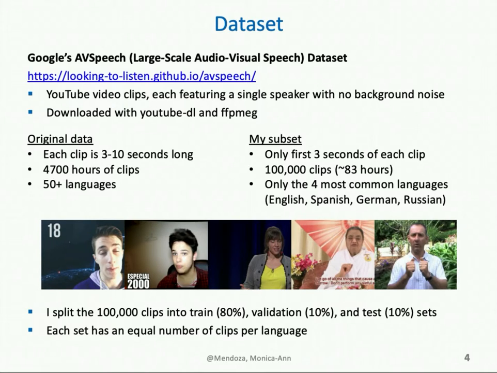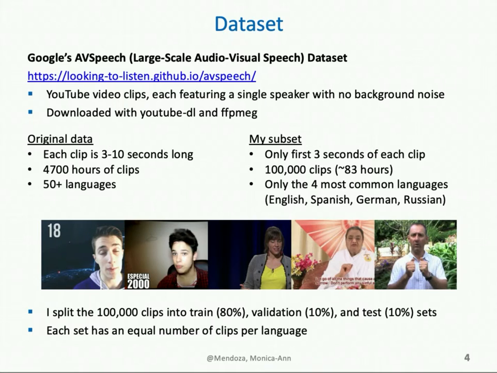I do so using the command line programs YouTubeDL and FFmpeg. The original full dataset has over 4,700 hours of clips, with each clip being 3 to 10 seconds long, and there are over 50 languages represented within this full dataset. To simplify my problem, I only use a subset of the data. Specifically, I only take the first 3 seconds of each clip, which makes the length of input consistent across all samples that I add to my model.